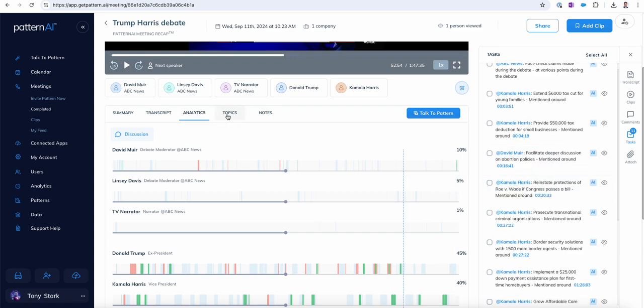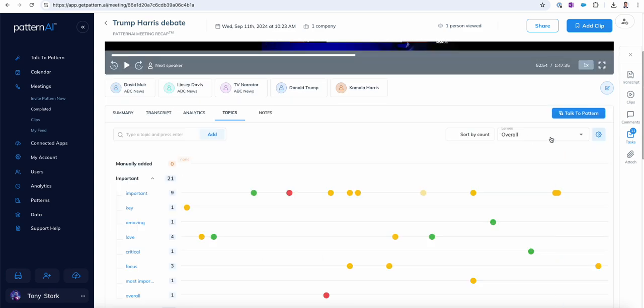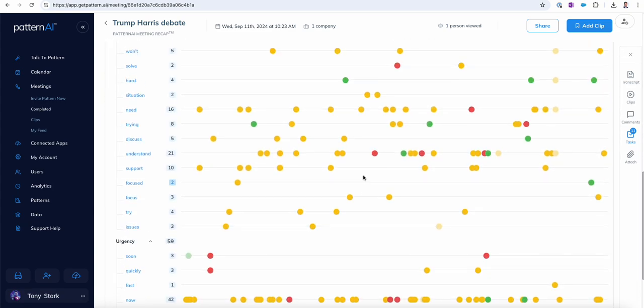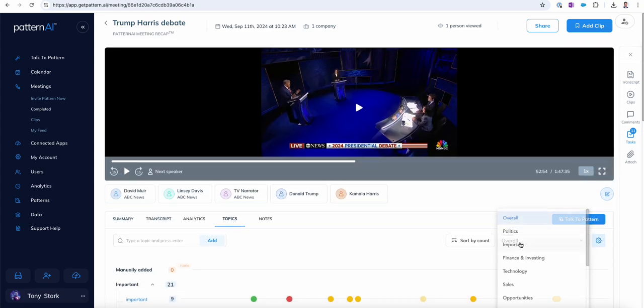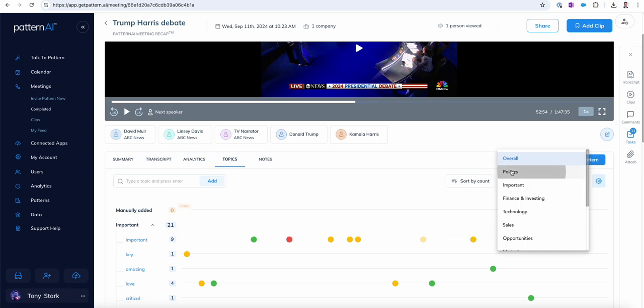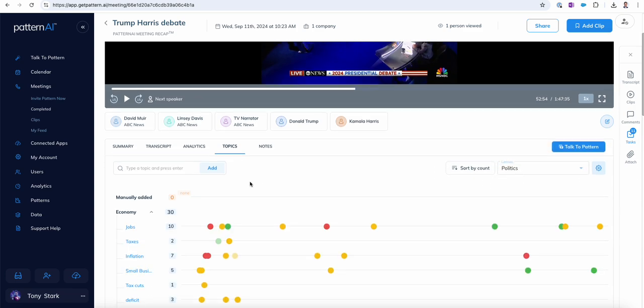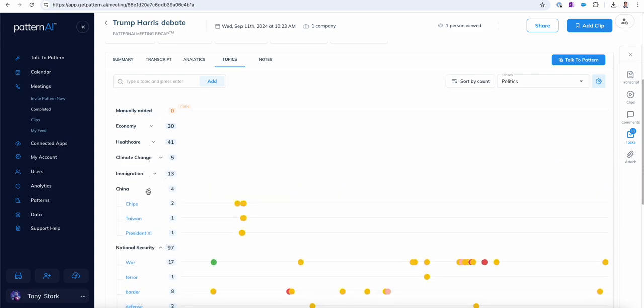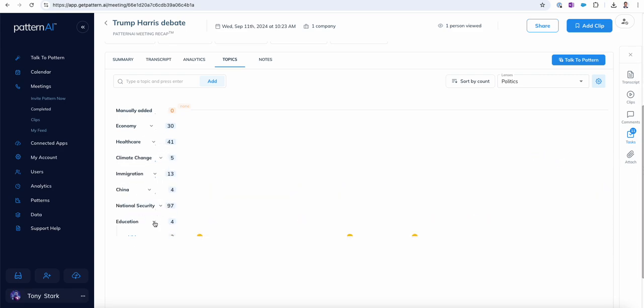Let's take a look at some of the topics that came up in the debate. Topics will show you the key patterns. We have overall topics here, like important and things like that, so we can see all the keywords. Let's take a look though. I created a filter here called politics, and in this filter, you can create different themes. I created a few of them: economy, healthcare, climate change, immigration, China, national security, and education.